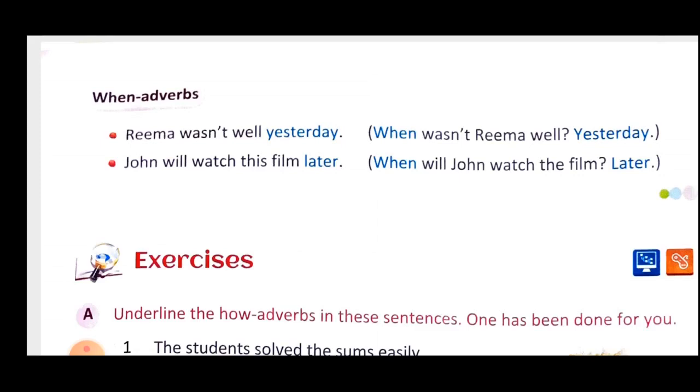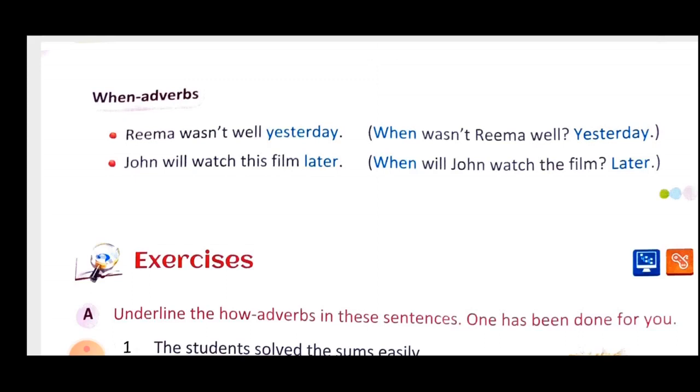Now let's see the example. Rima wasn't well yesterday. Rima is your subject, was is your helping verb, well is the action or verb, that is your position or situation. Clear? So verb involves action, position and situation. Here well is your situation.